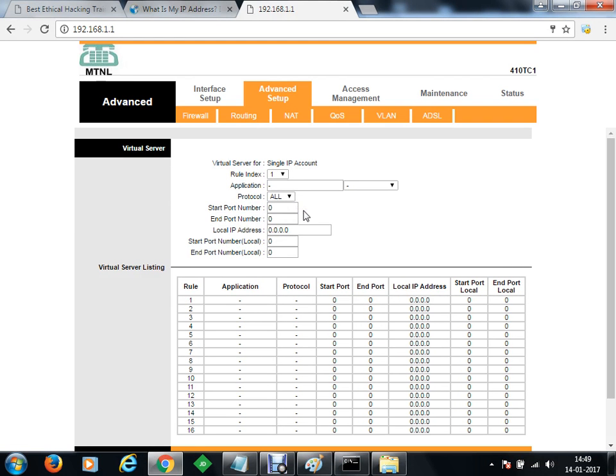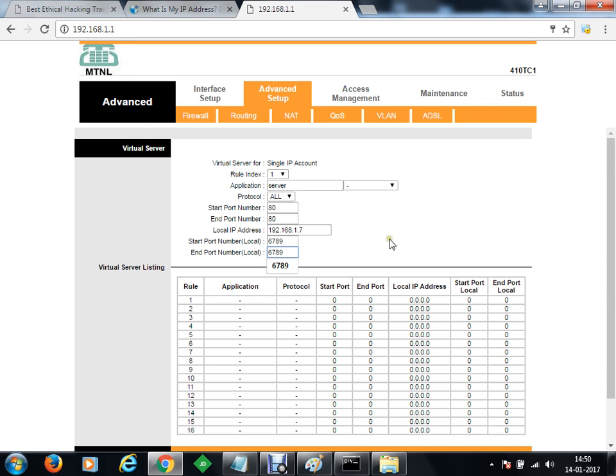This rule will forward the port from the modem to an internal machine. Okay, so here this is a rule for the server. Any connection received on port number 80 will be forwarded to the IP address 192.168.1.7, and we'll forward the connection to 6789.